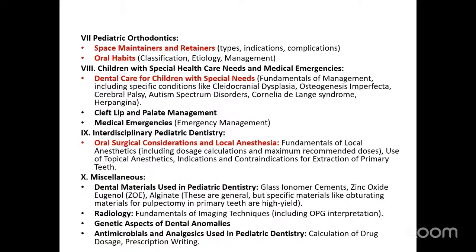In that, space maintainers and retainers, the types, indications, and complications, oral habits, the classification, etiology, management, the appliances used for this, and also the children with special healthcare needs and medical emergencies. In that, cerebral palsy, autism spectrum disorders, cleft lip and palate management, medical emergencies. These are all important topics to be focused on.